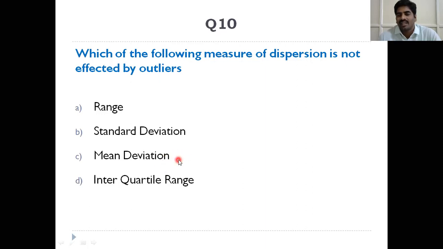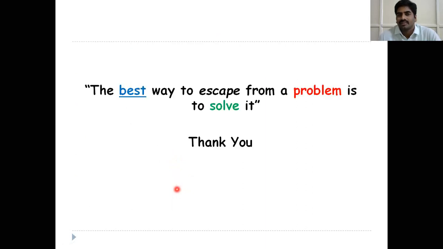Interquartile range is not affected by the outlier, because we are considering the 75th position value and the 25th position value. All the outliers come at the extreme ends, in the beginning or at the end, so interquartile range is not affected by the outliers.